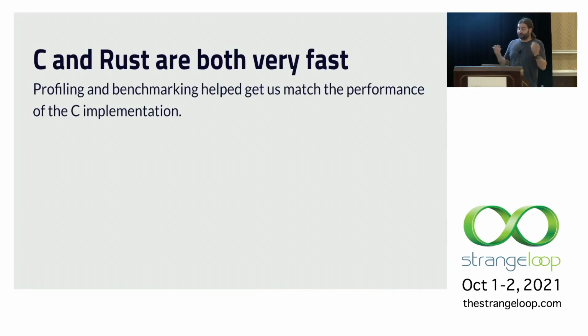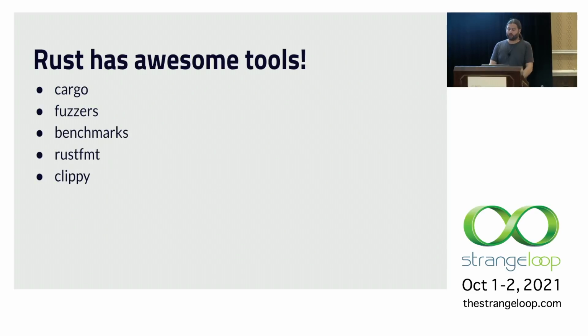C and Rust are both very, very fast. It does take some work to write code that is high performance, but with Rust we were able to match it. And a lot of this was time spent doing profiling and benchmark-driven development. So I found that to be very useful while I was working on this. Rust has really awesome tools, yay! Cargo is a really great build system, and after fighting a bunch with CMake in Pelikan, I am even more thankful for Cargo.